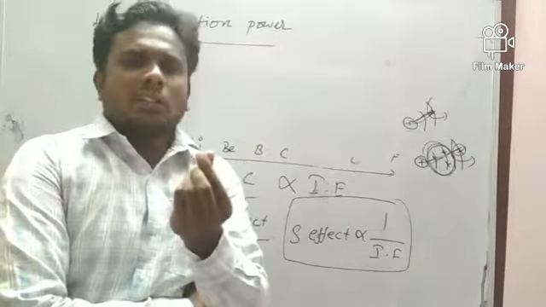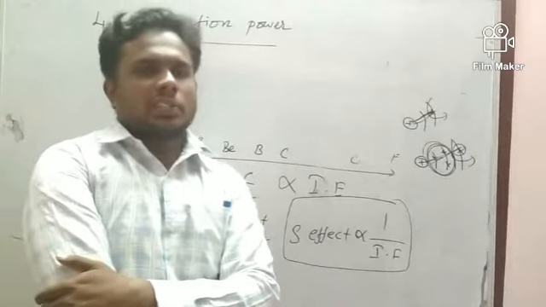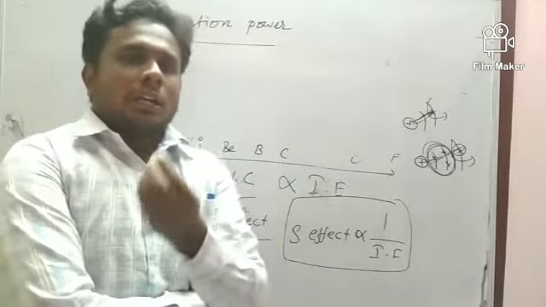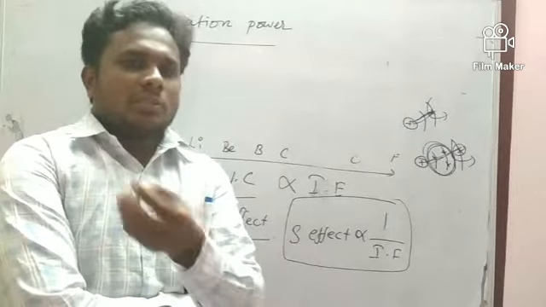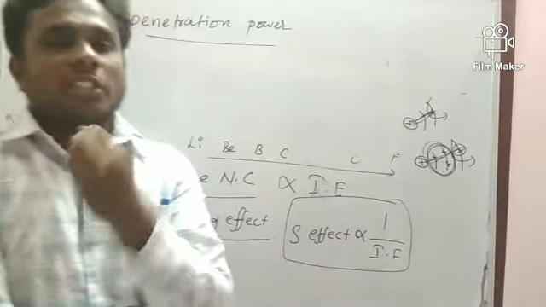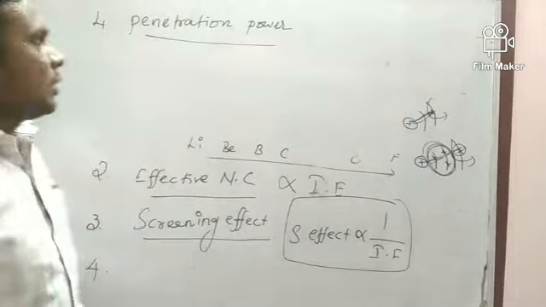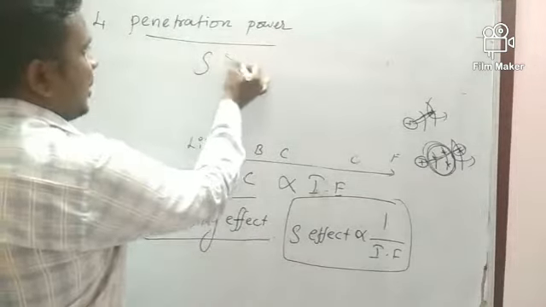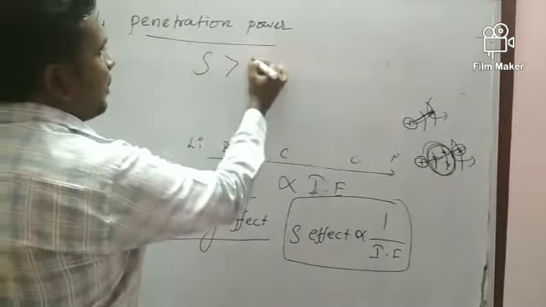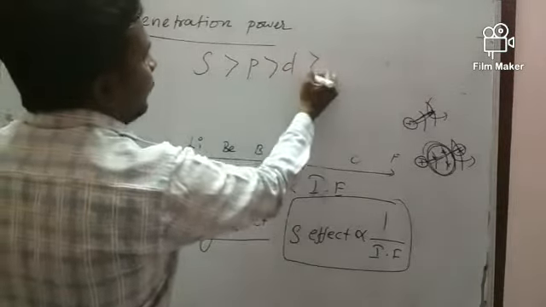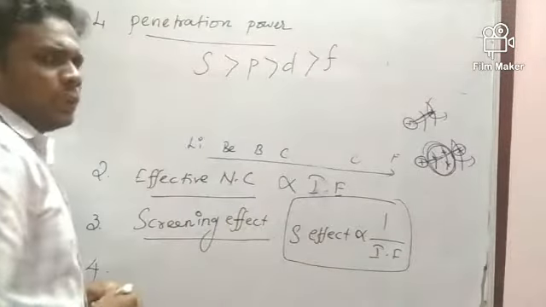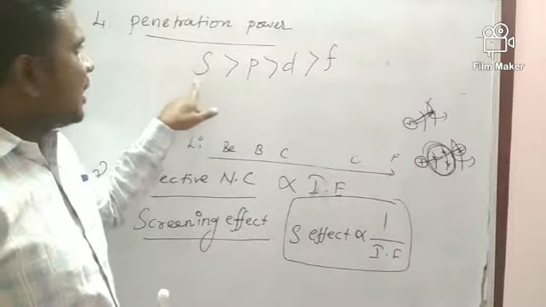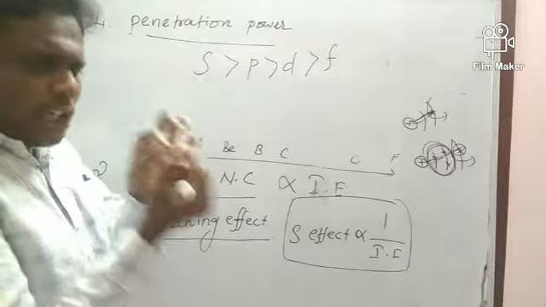Which orbital is very difficult to remove the electron from? Let us see. The s orbital has more penetration power. I will tell you the reason. Then the p orbital, then the d orbital, then the f orbital. Yesterday, in atomic radius, I told you the s orbital is always near to the nucleus.